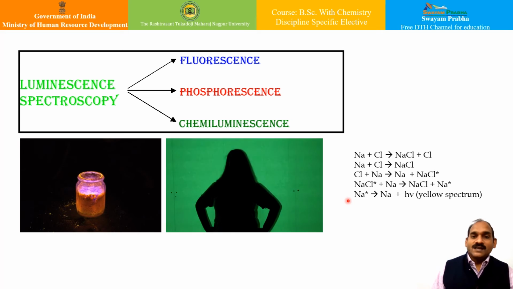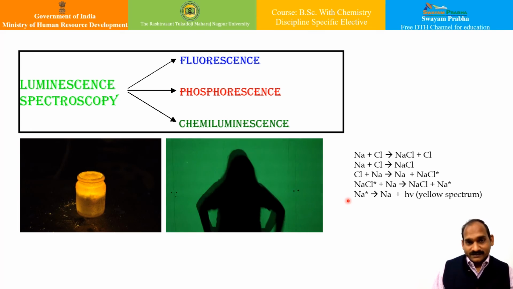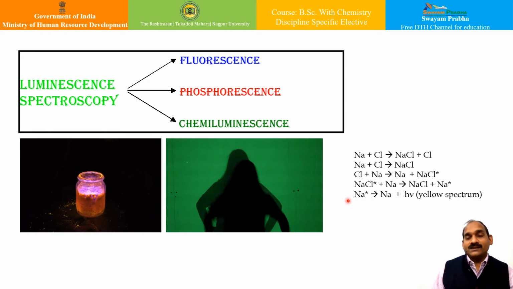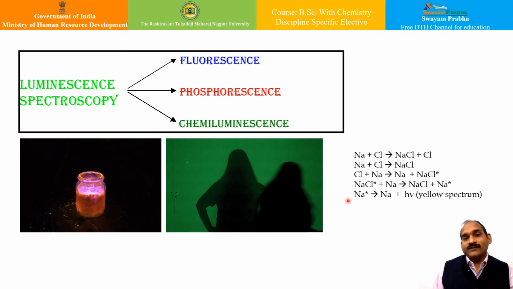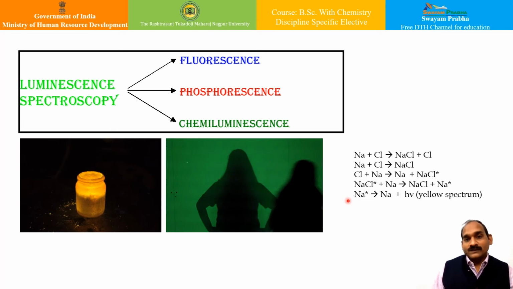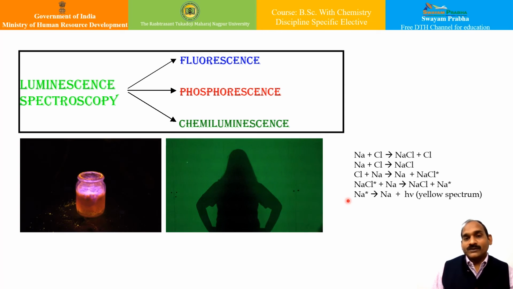As an example, when alkali metal vapors react with halogens or with mercury halides, chemiluminescence occurs, which consists of the spectrum of alkali metals. Examples are the sodium lamp or mercury lamps. Consider the reaction of metallic sodium with chlorine.